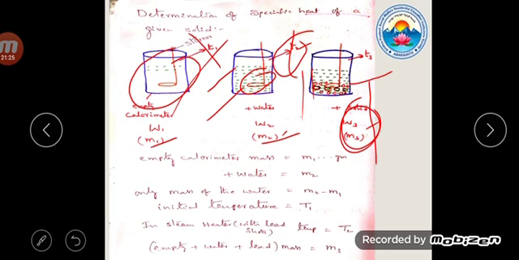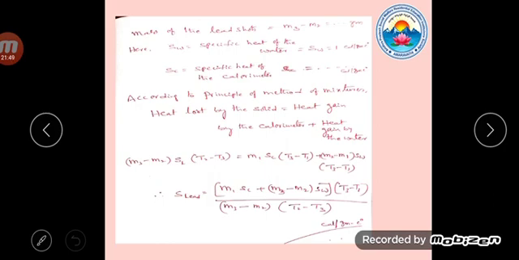So according to this, m1 is the empty calorimeter and m2 is the calorimeter plus water. Only the mass of the water is m2 minus m1. Initial temperature is T1. In the steam heater with lead shots, temperature is T2. Calorimeter plus water plus lead is mass m3. See your textbook from page number 9 and 10. So here m3 minus m2 is the mass of the lead shots. SW is the specific heat of the water, SC is the specific heat of the calorimeter.